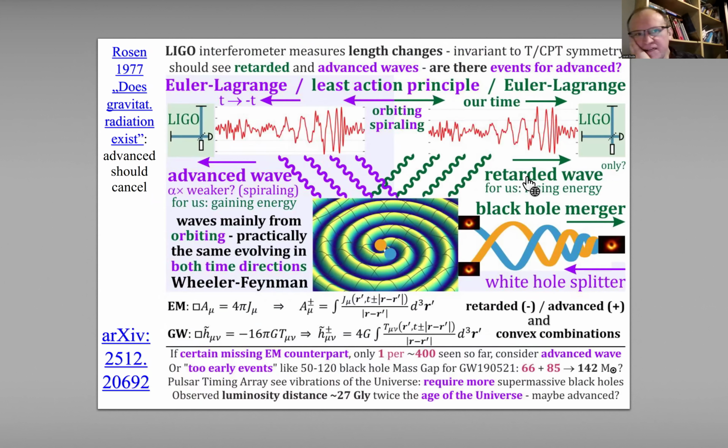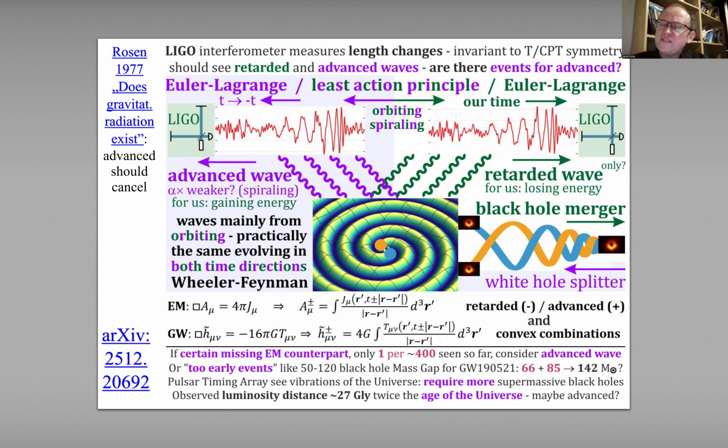Another view on this time symmetry is the retarded and advanced waves. If you have Maxwell equations or linearized gravitational wave equations, then if there is a solution for a wave, there is always a plus-minus symmetry. The delay can be positive or negative. A positive delay means the retarded solution, but the negative is called the advanced solution, symmetrically caused going not forward in time but backward in time.